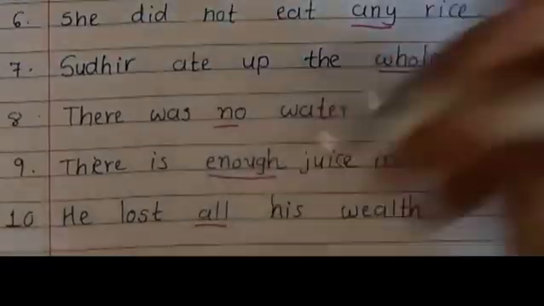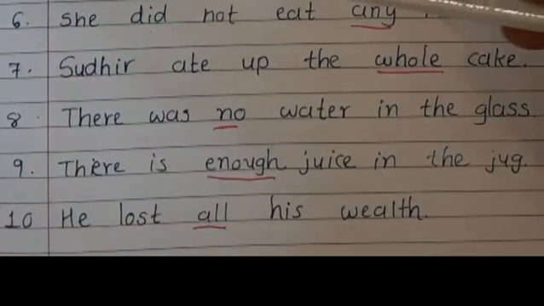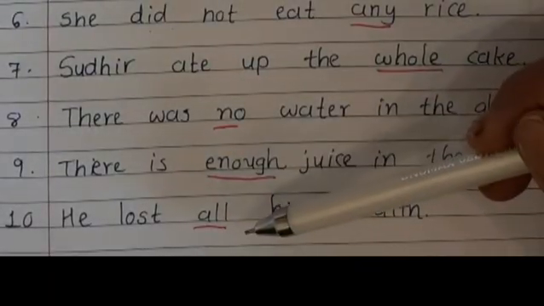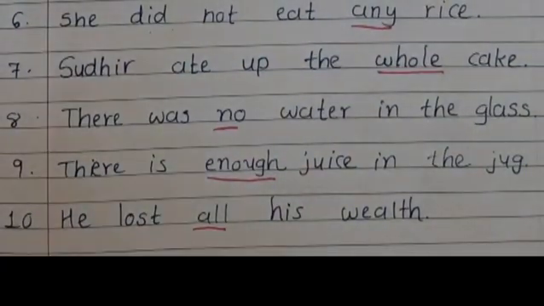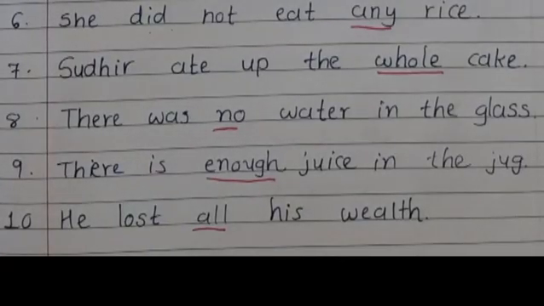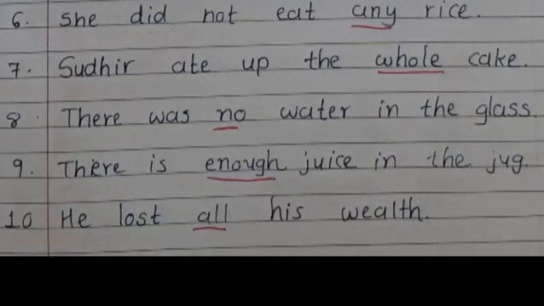So here we have the words little, pound, much, few, some, any, all, no, enough, and all. All these words tell us how much of the thing was meant, how much of the thing was there. So these are called adjectives of quantity, which inform us about the quantity of things.